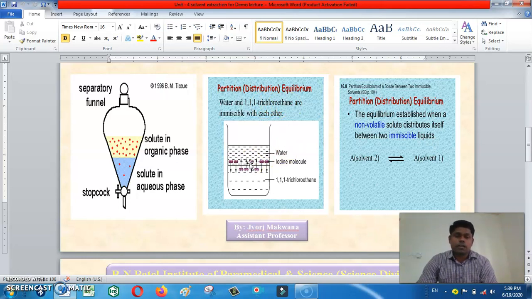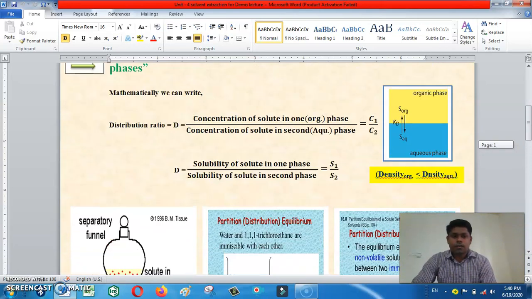Here one example is there. Iodine molecules are dissolved in water and then mixed with 1,1,1-trichloroethane. One question may arise in your mind: here water is in the lower phase while the organic phase is in the upper phase, while in this beaker water is in the upper phase and the organic phase is in the lower phase. What is the reason behind it? The reason is that it depends on density.